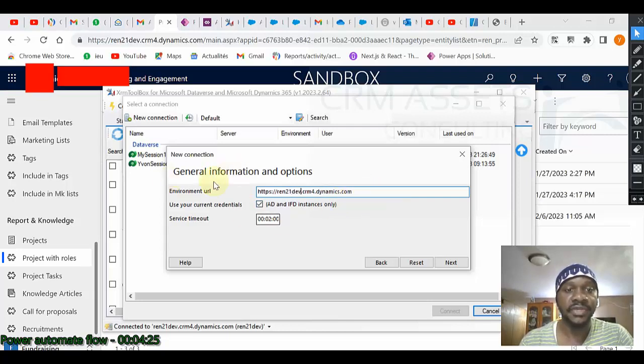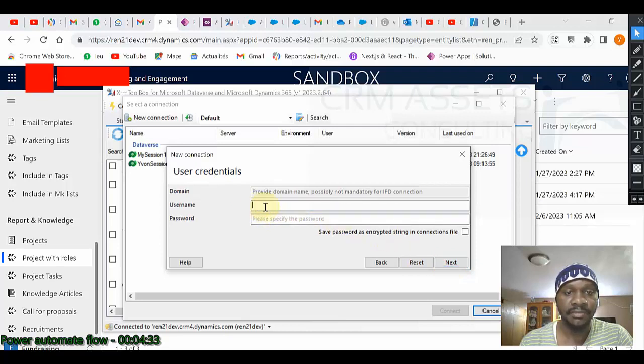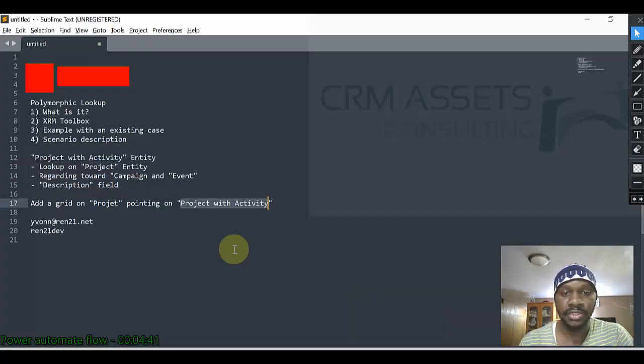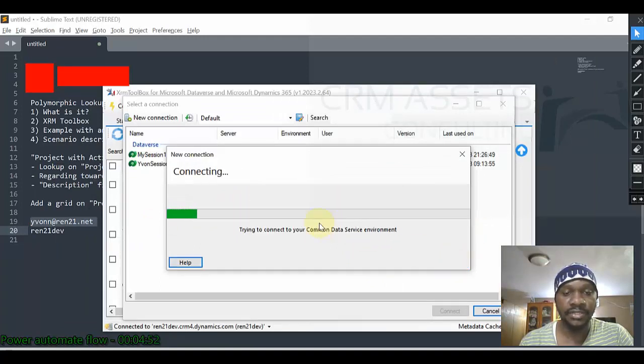We can even create a new connection, even though I've already created one. So let us click on next. Now I should provide the username and the password. This is the password already. So I copy this, I put it here, I check this box and I click on next. It's connecting.